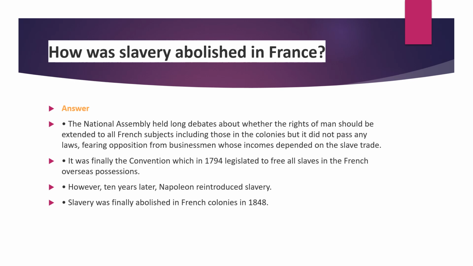Who started the National Assembly? Middle class people. So what they had to do, the middle class people, was support the same community people, because slaves also came from the third estate. But the National Assembly did not support them, did not abolish the slavery system, because the National Assembly earned money.